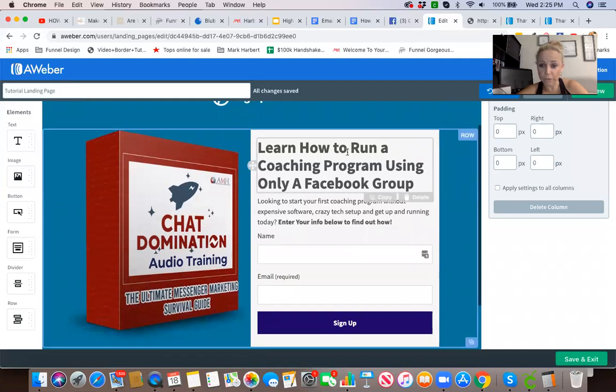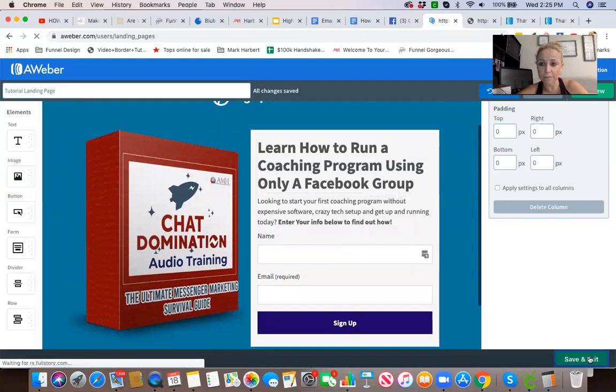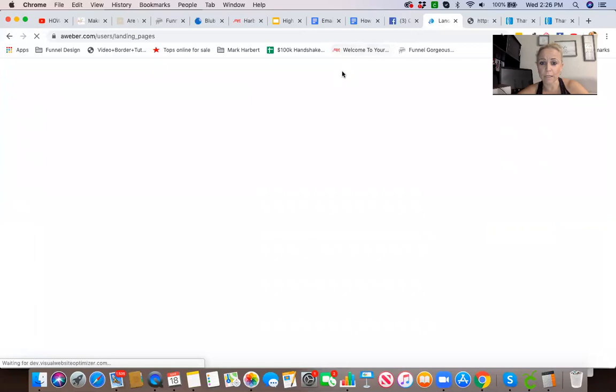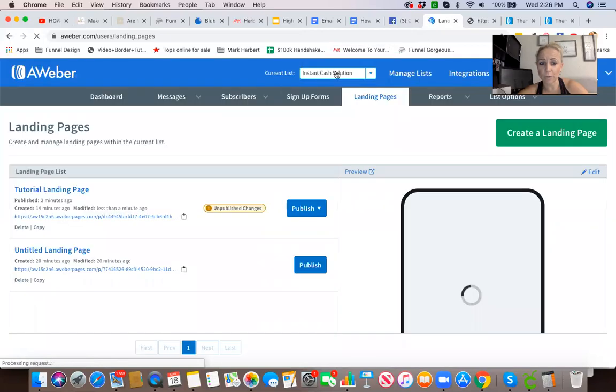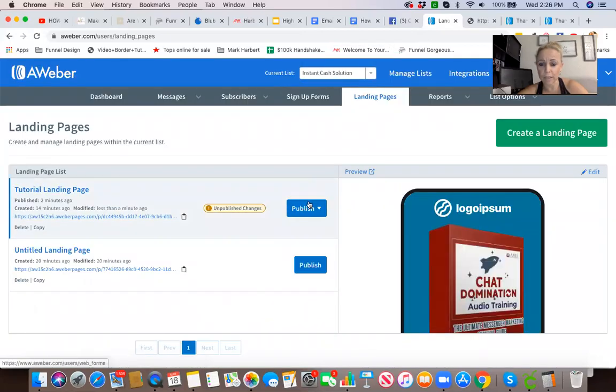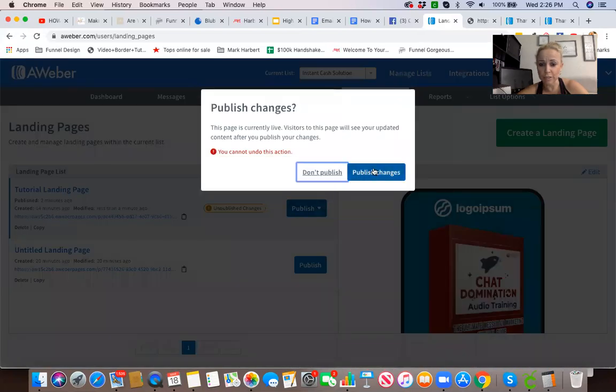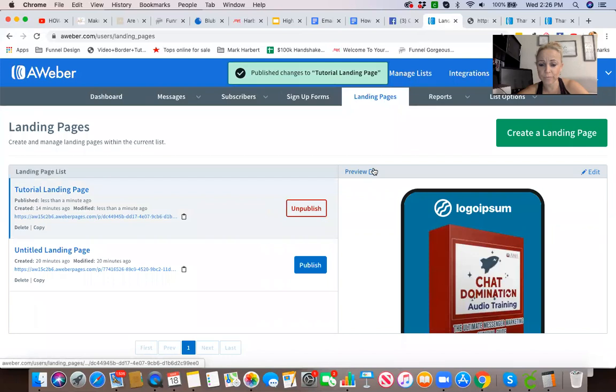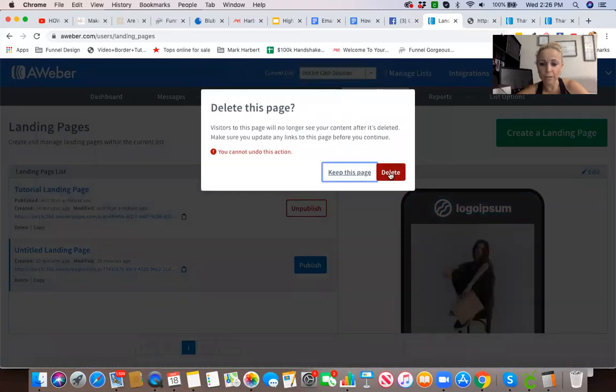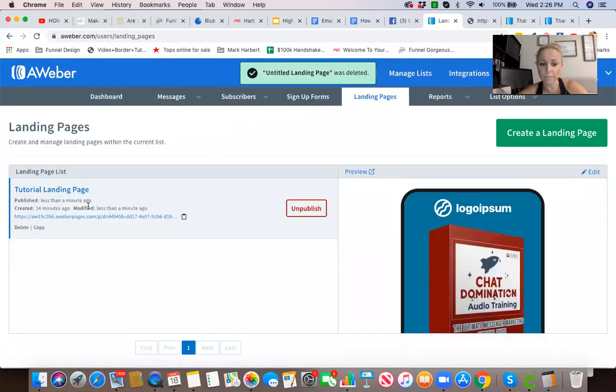Now, when you go to your list, we're gonna go ahead and save and exit. You'll see it right here. That's the list that these people will go onto, okay? I made some changes, so I'm just gonna have to republish those changes, publish changes. And then I'm gonna delete the testing one that I made earlier because we don't need it. And it's all set. Now you just send people.